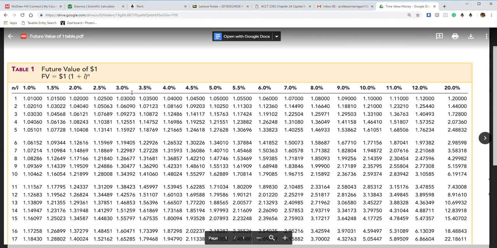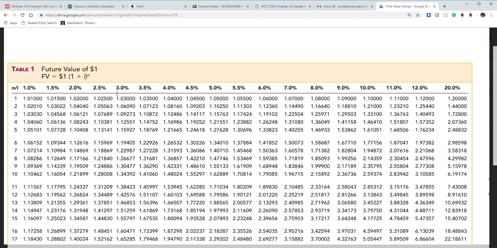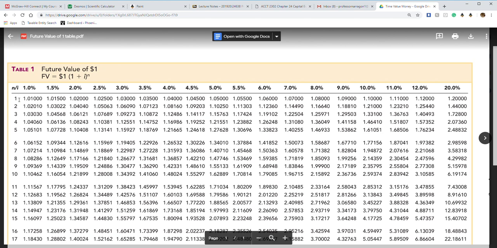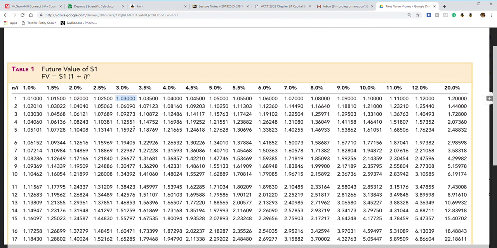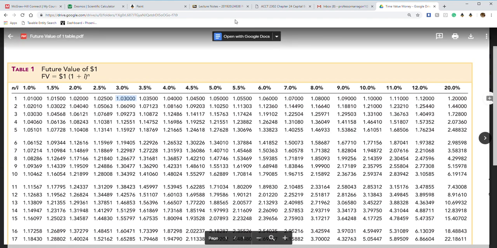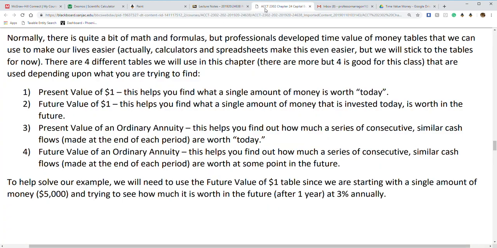At the top, you're going to see the percentages. It starts at 1% and moves on. We're going to find 3%. Then going down your table, you find how many years we have. We have 1. So 1 year, 3% is going to be 1.03. Okay. So let's go back to the notes.